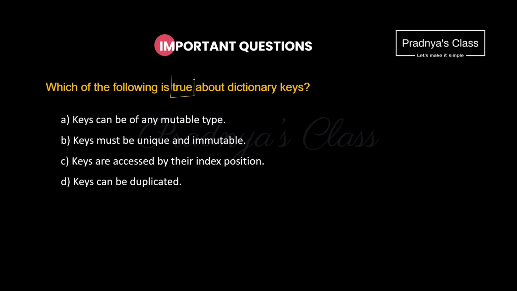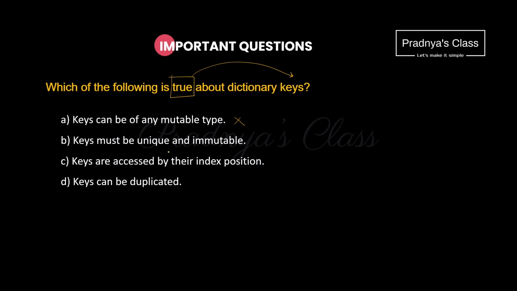Here we need to tell which statement is true about the keys. So read the statements carefully. The first statement is keys can be of any mutable type. No, this is wrong. Keys will be of immutable type.